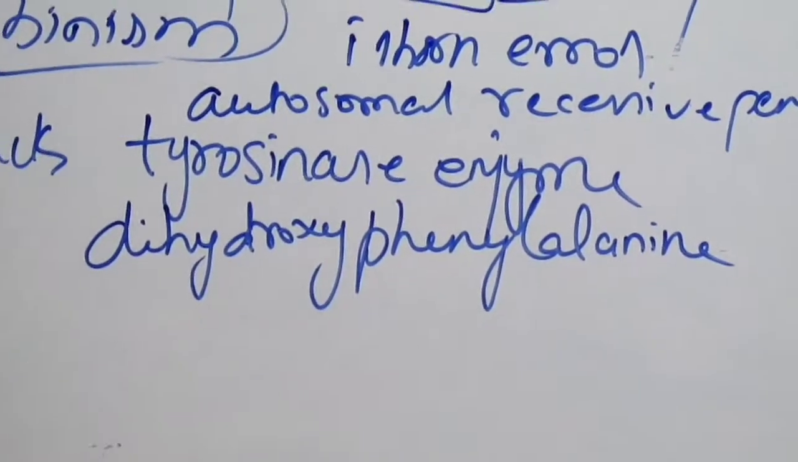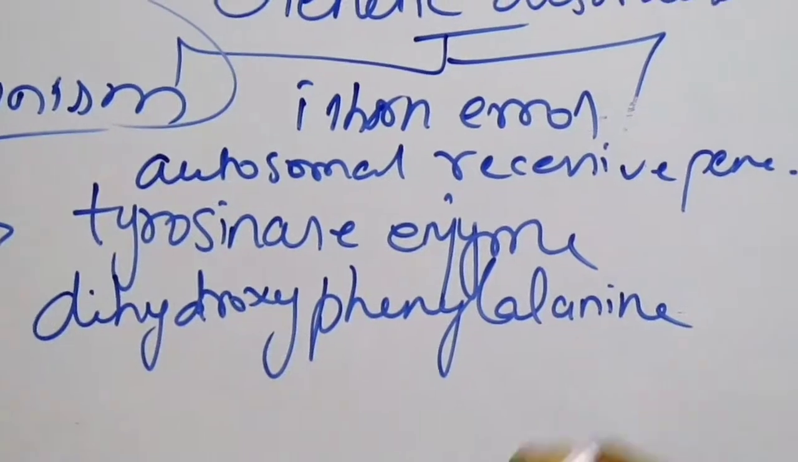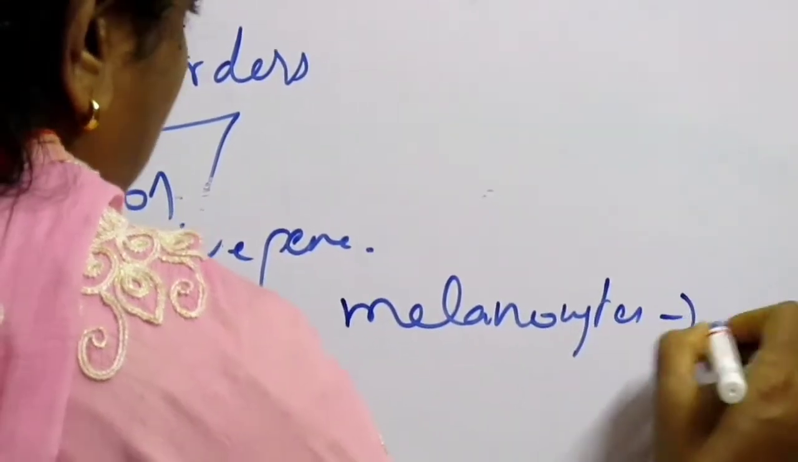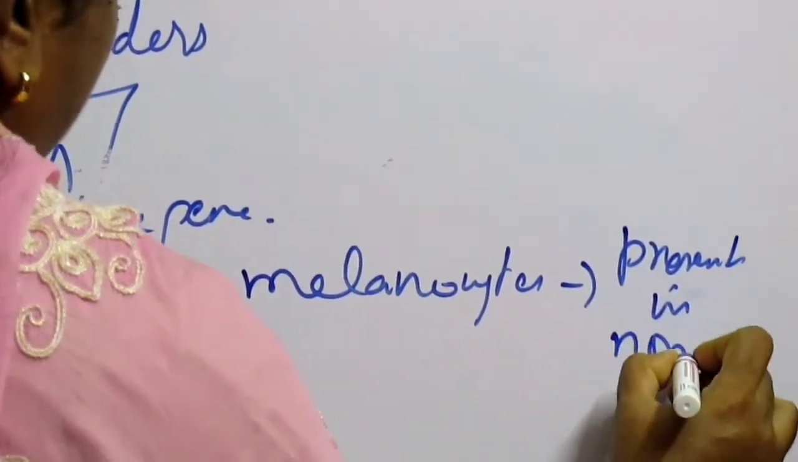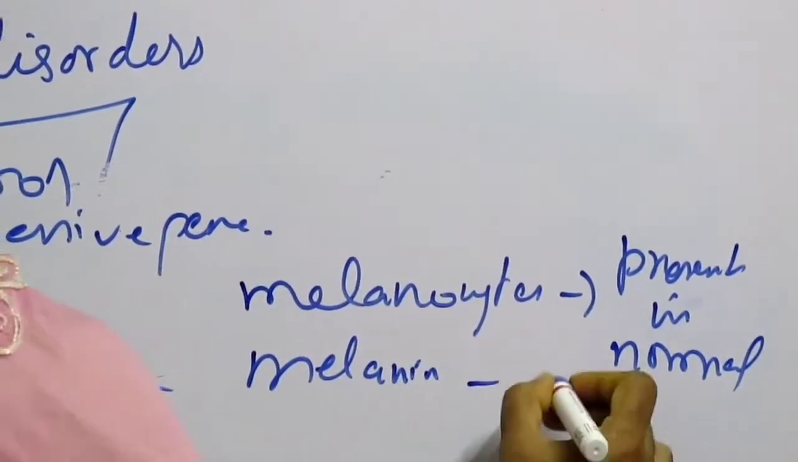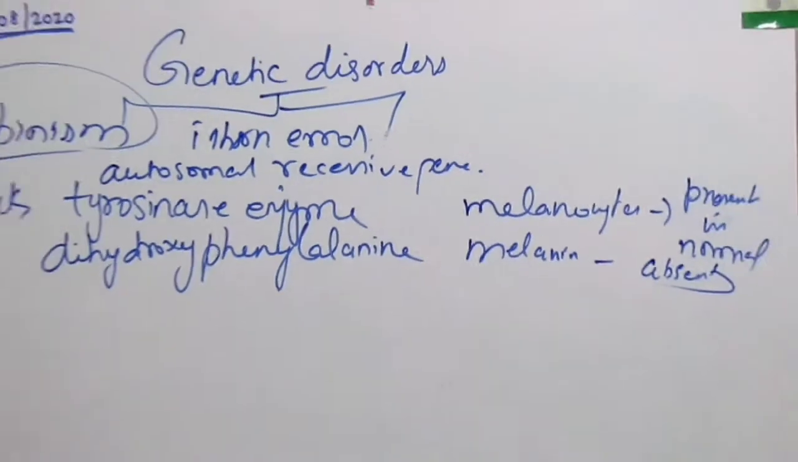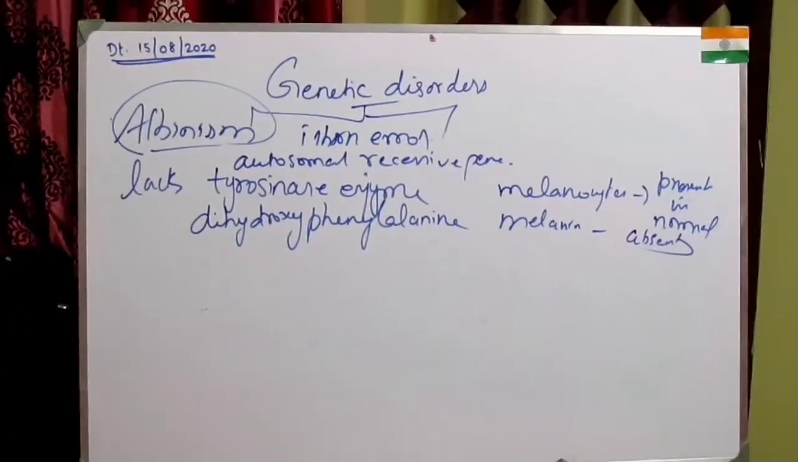So in albinism, melanocytes are present in normal numbers, but melanin is absent. That is the condition in albinism. They lack the melanin pigment.